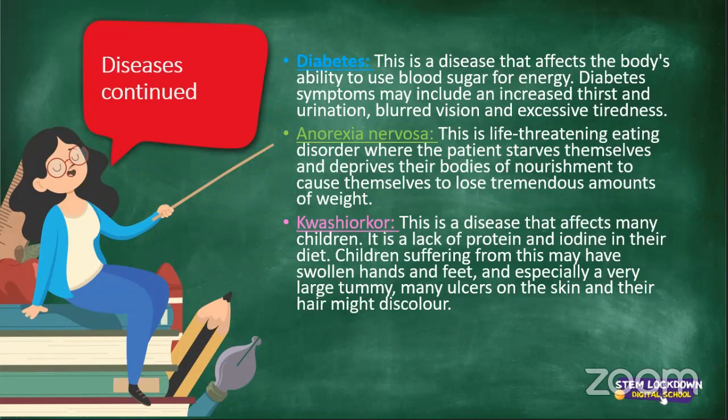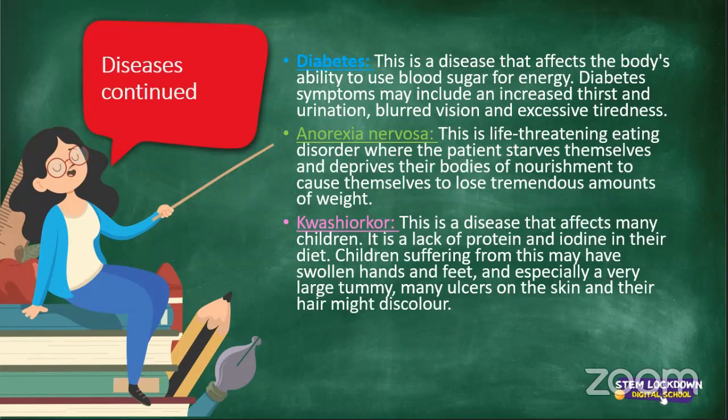Many ulcers on the skin and their hair might discolor. If you are lacking protein and iodine, so basically iodine is just a chemical compound which we need in our bodies that we can get a lot from our greens, from spinach, mint, some parsley, kale.